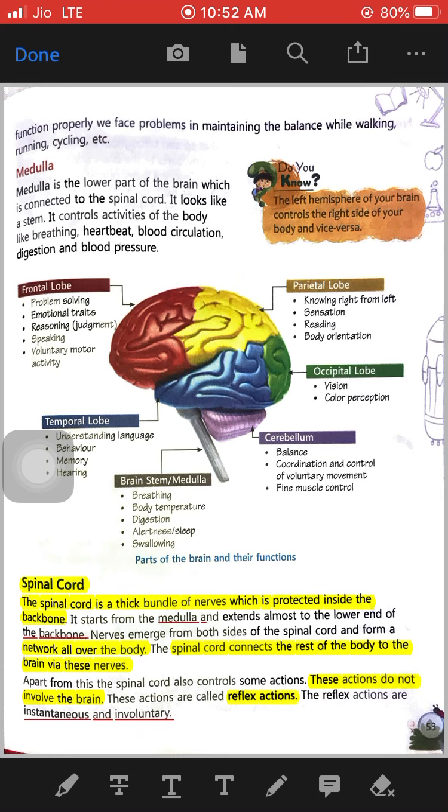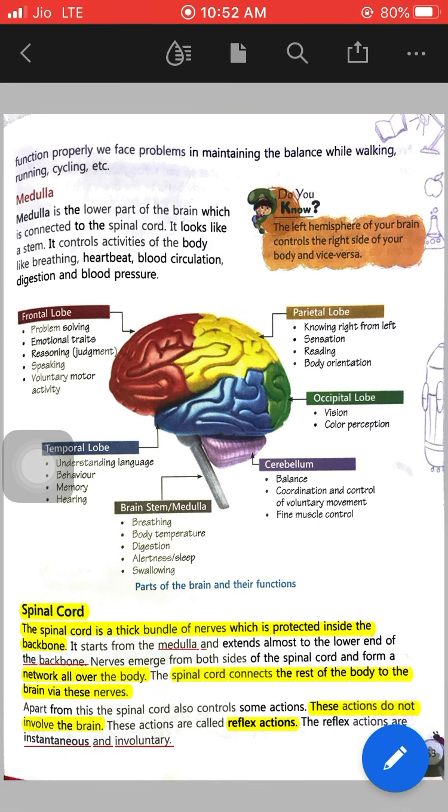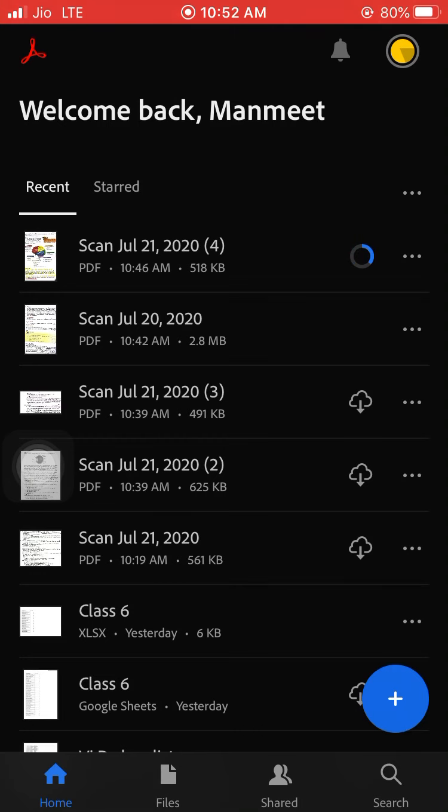meaning they do not need our control. They are not in our control, they are performed by themselves. We don't need to command our body to perform those actions. Those actions are known as reflex actions, and they are controlled by the spinal cord. Now we will move to nerves.